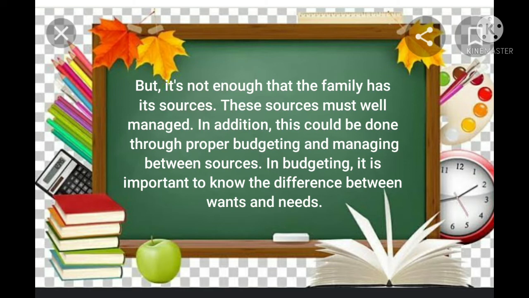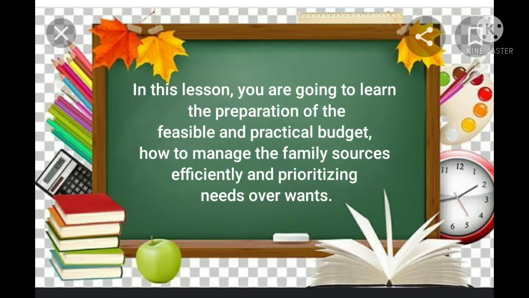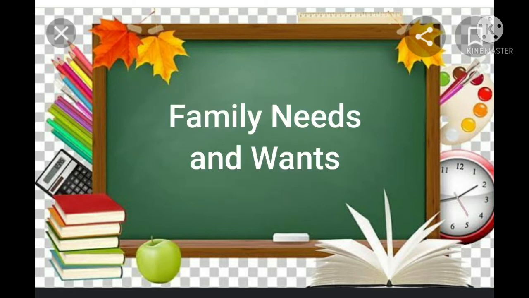This could be done through proper budgeting and managing of resources. In budgeting, it is important to know the difference between wants and needs. In this lesson, you're going to learn the preparation of a feasible and practical budget, how to manage the family resources efficiently, and prioritizing needs over wants. Family needs and wants.